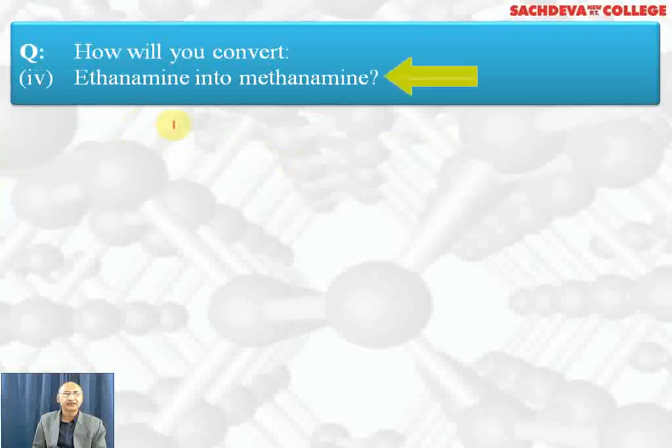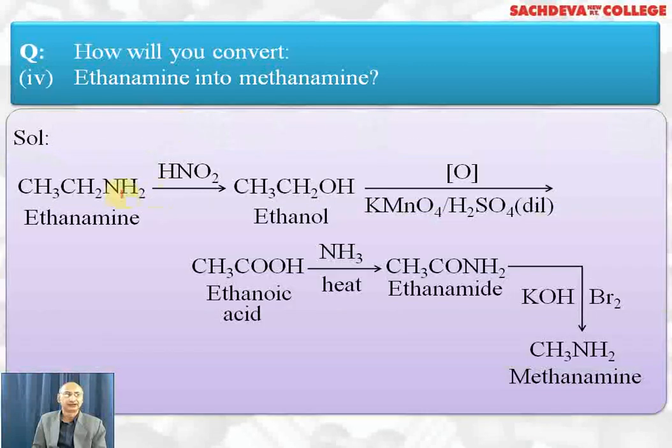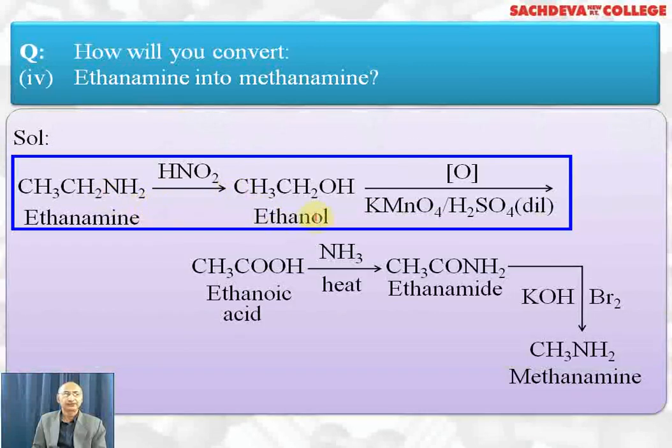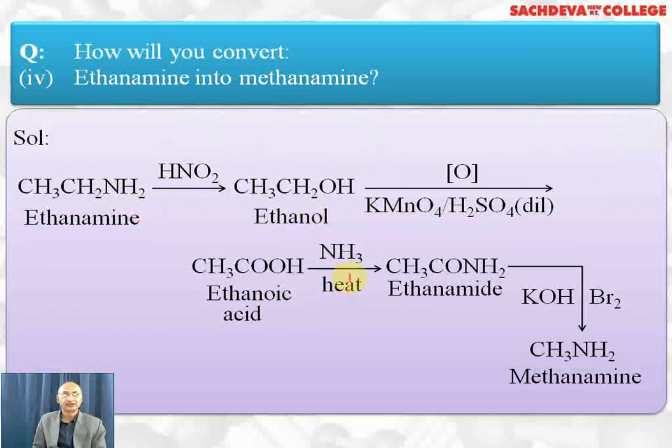Ethanamine to methanamine, you want to decrease the carbon atom, so go via amide. First get acid. Before acid you have to get alcohol. After getting amide use Br2 and KOH. Ethanamine reacts with HNO2 to give ethanol. On oxidation it gives acetic acid. With ammonia we get amide. With Br2 and KOH we will get the lower amine, that is, containing one carbon atom less.